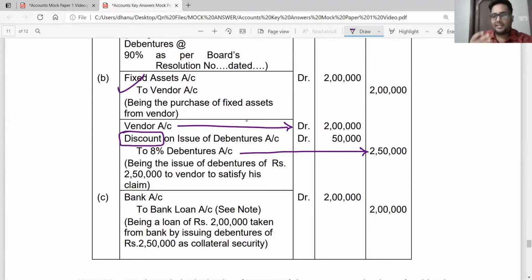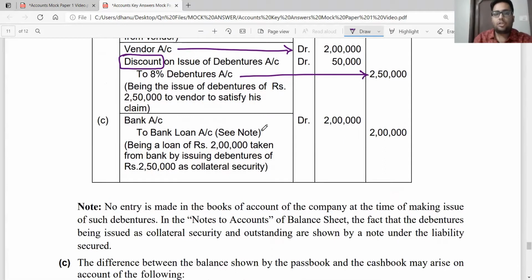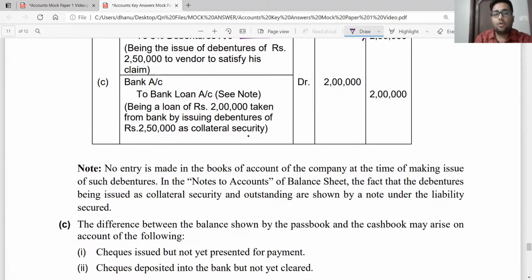Okay, sir. The last category, the third category, is debentures which are issued as a loan. I'm first recording the journal entry for the loan taken: bank account debit to bank loan account, 2 lakh, being a loan taken of rupees 2 lakh and issuing debentures as a collateral security. See the note. Now, when I issue debentures as a collateral security, there are two methods of accounting. The first method, which is always preferred, says no entry is made in the books of accounts at the time of making the issue of debentures as a collateral security.